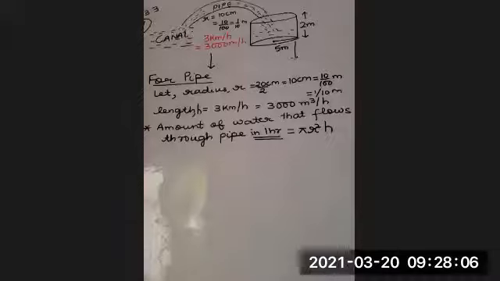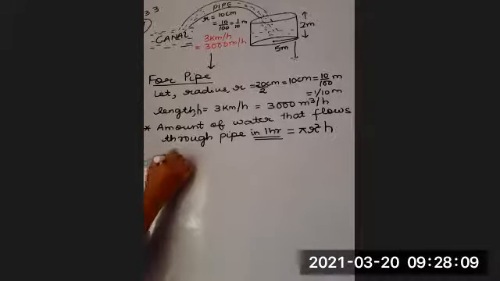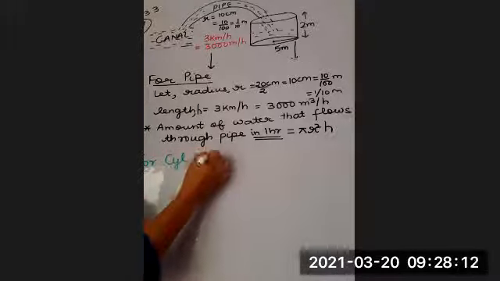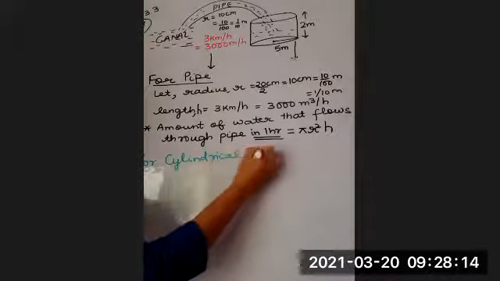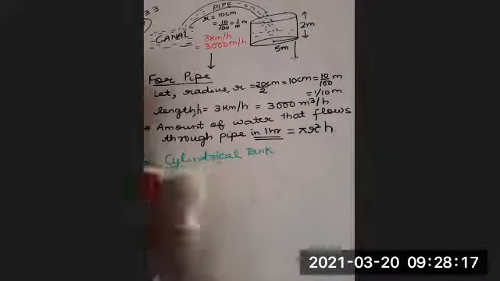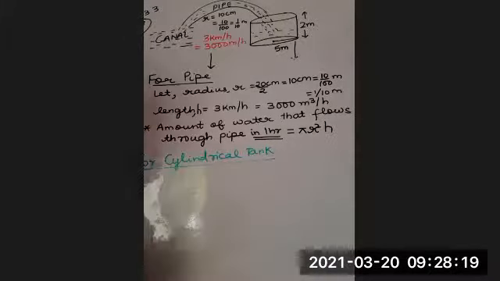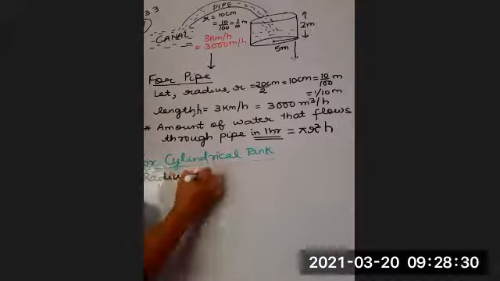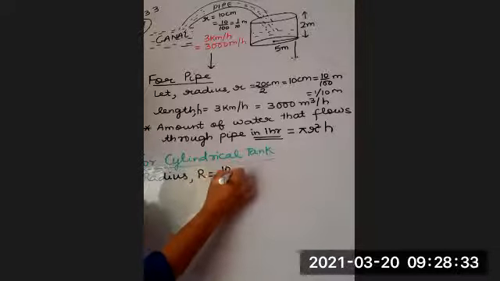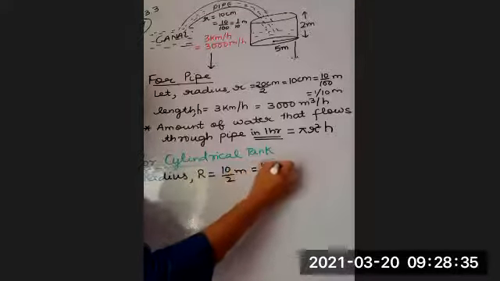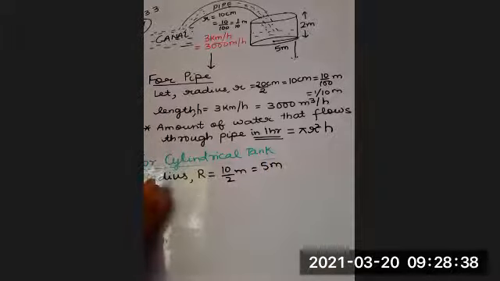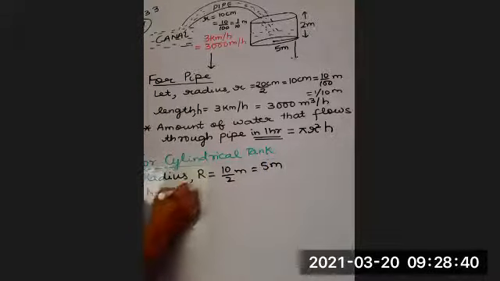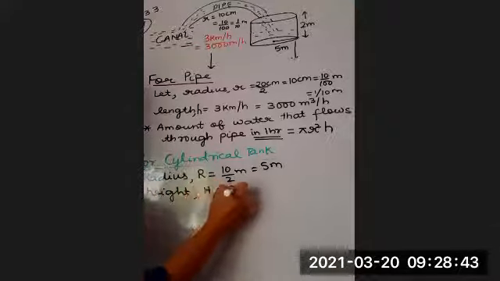Then next, for the cylindrical tank, radius capital R is 10 by 2 meter, which is 5 meter, and height capital H, which is 2 meter.